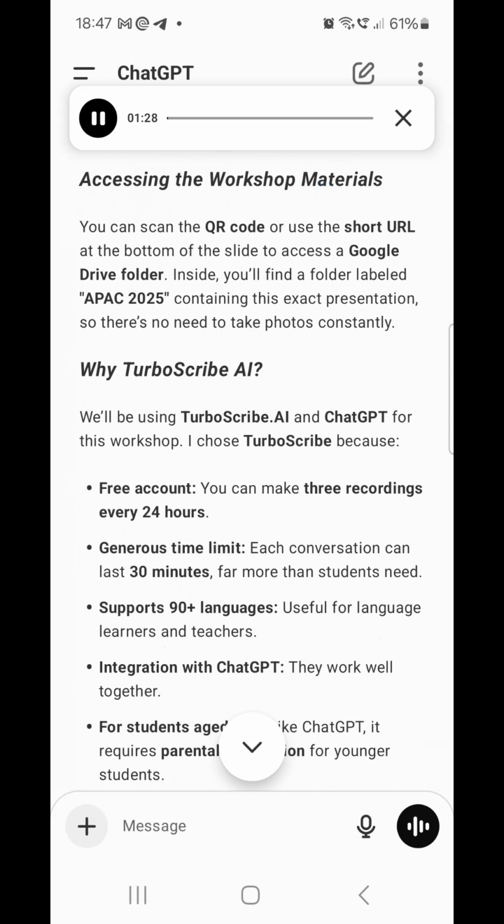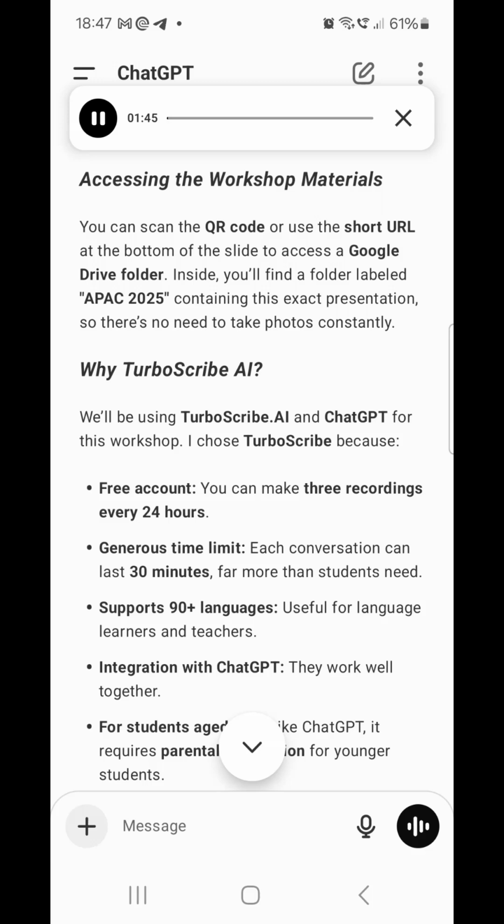Accessing the workshop materials. You can scan the QR code or use the short URL at the bottom of the slide to access a Google Drive folder. Inside, you'll find a folder labeled APAC 2025, containing this exact presentation, so there's no need to take photos constantly.